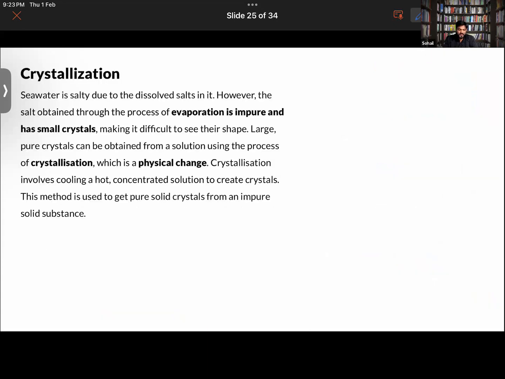The last thing we need to study is the process of crystallization. Do you recall we discussed this in the previous class, when we were doing this chapter? Crystallization is the process of cooling a hot solution of a substance to obtain crystals. Correct. So first of all, before cooling, we have to heat it.